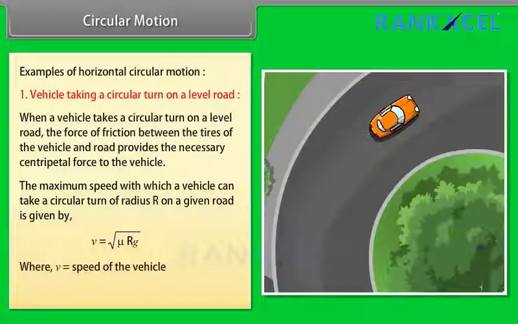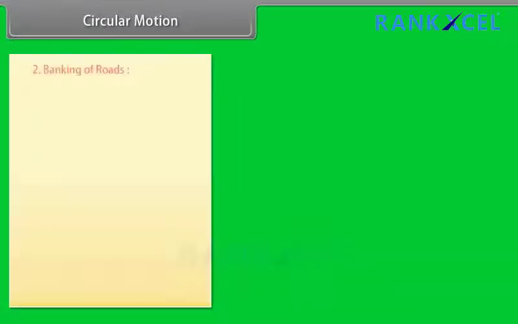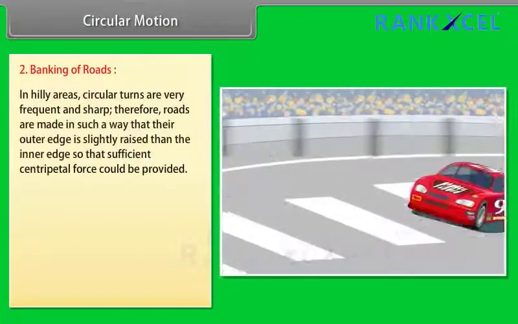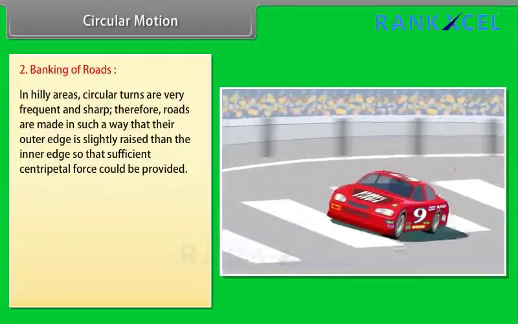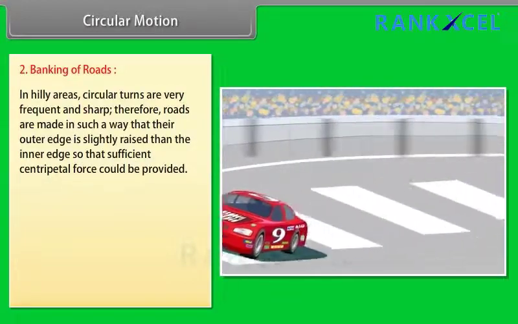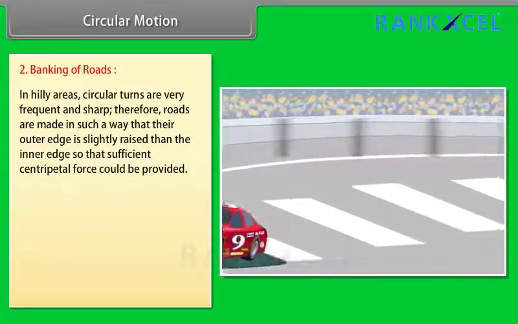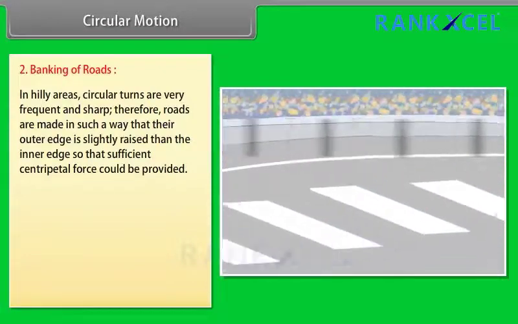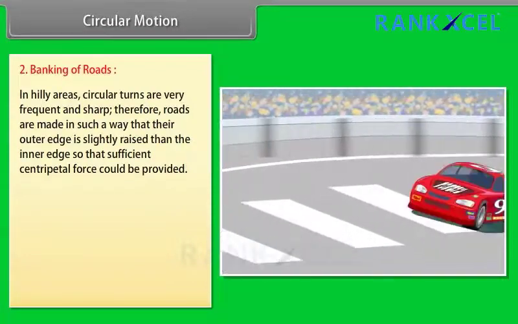where v is the speed of the vehicle, μ is the coefficient of friction. Number 2. Banking of roads. In hilly areas, circular turns are very frequent and sharp. Therefore, roads are made in such a way that their outer edge is slightly raised than the inner edge, so that sufficient centripetal force could be provided.